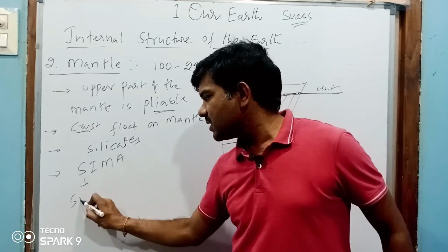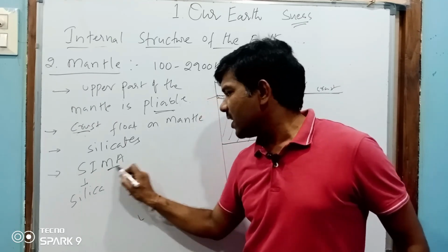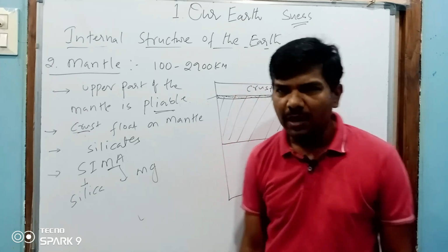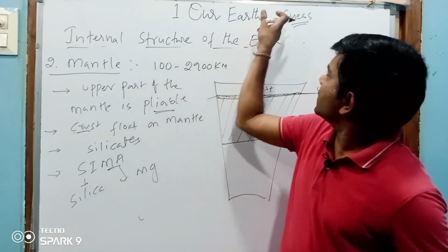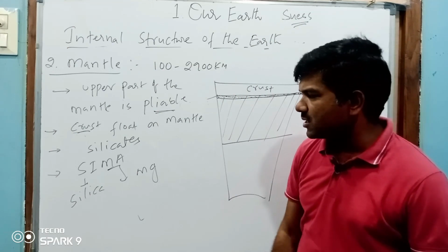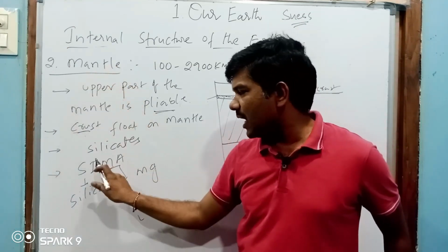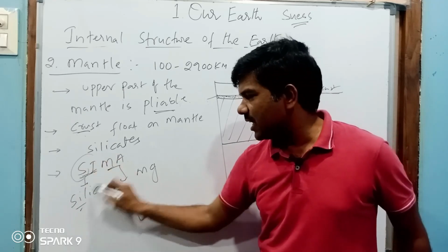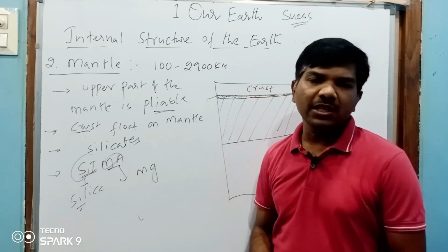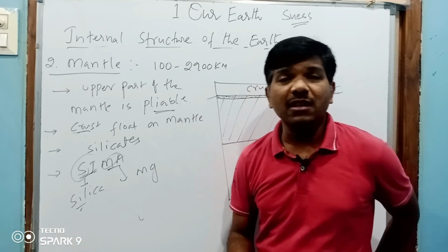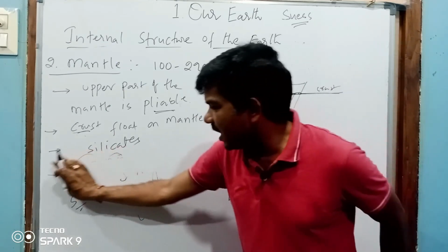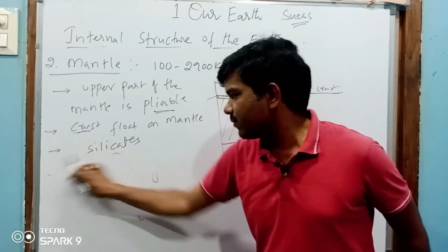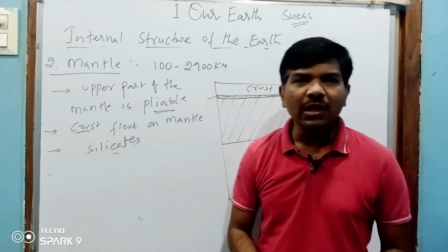Si means silicates or silica, and Ma means magnesium. Si refers to silica, Ma refers to Mg. He divided the internal structure of the earth into three parts: Sial, Sima, and the next one is Nife.